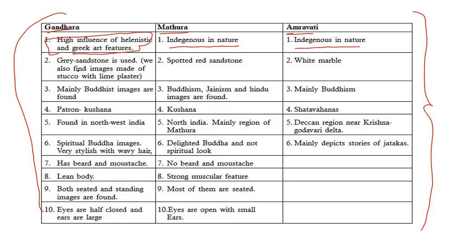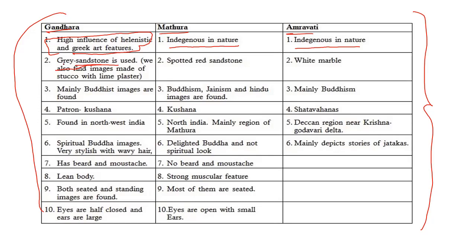And what materials were used in the Gandhara school? Grey sandstone. Remember, in geography you studied types of rocks: sedimentary, metamorphic and igneous rocks. Sandstone is an example of sedimentary rock.